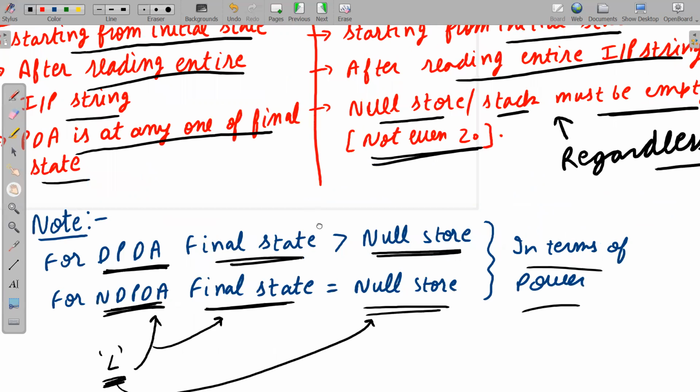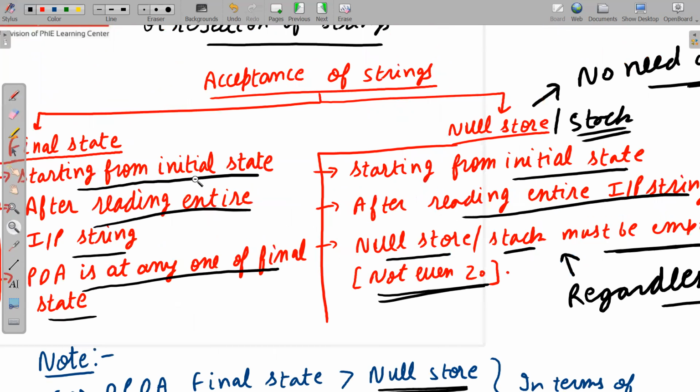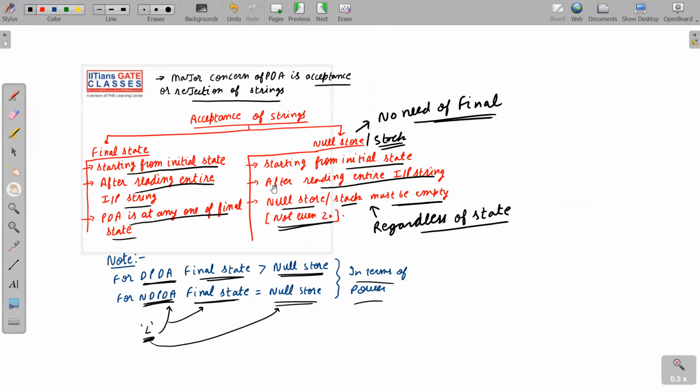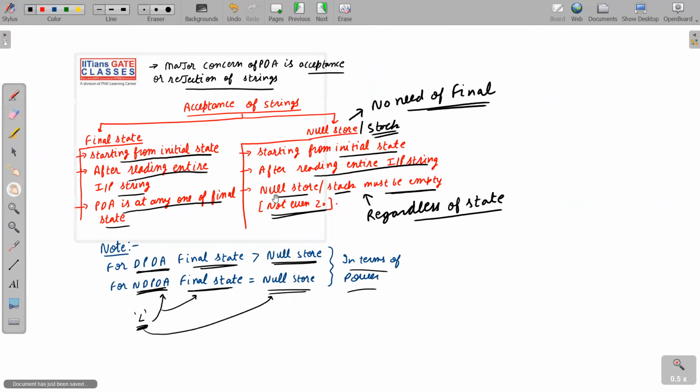Okay, so let me put everything on one slide so that you can note everything down. I think it should be visible to all of you. Please note it down, and I'm jumping to the next slide.